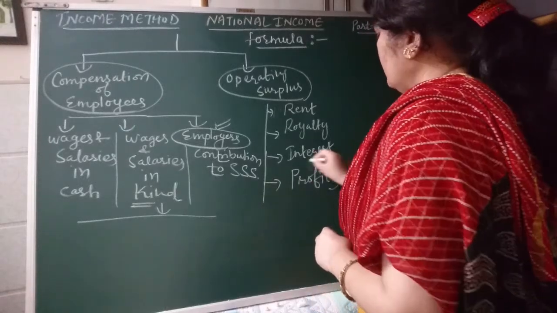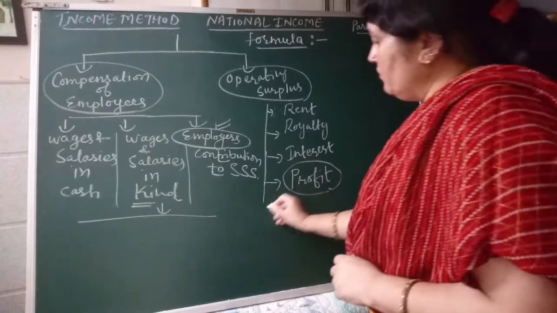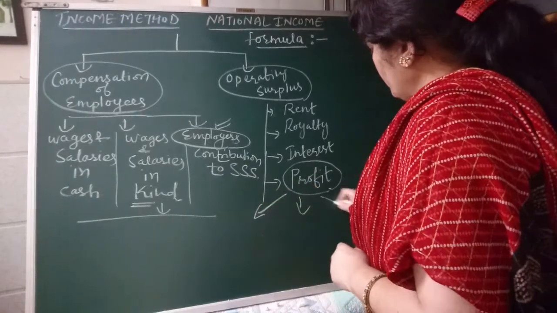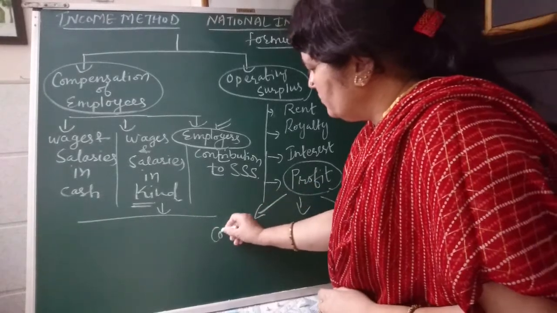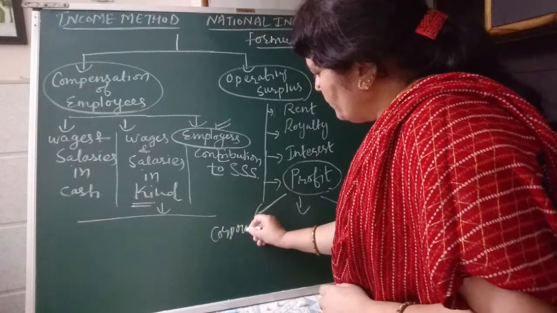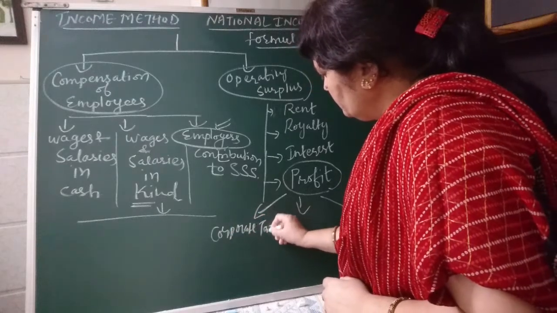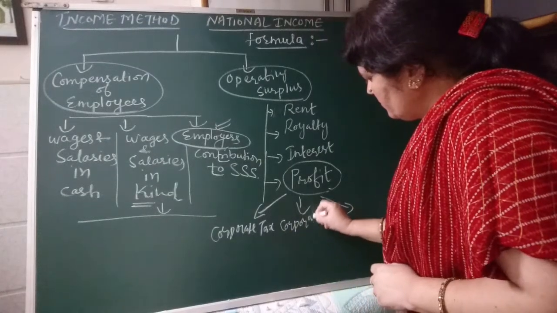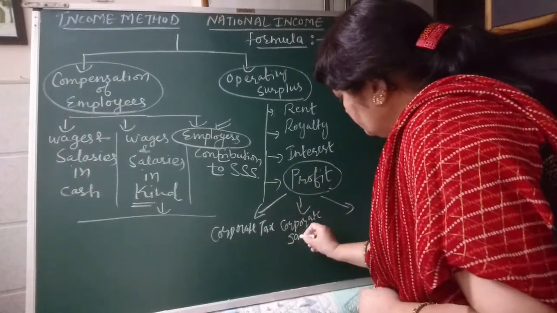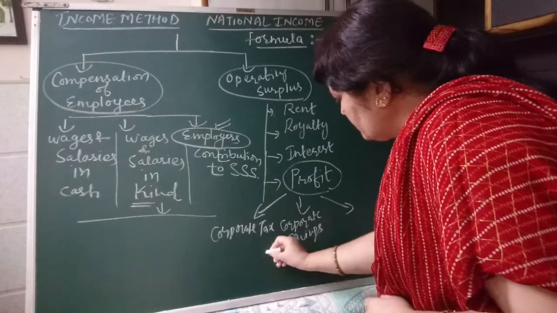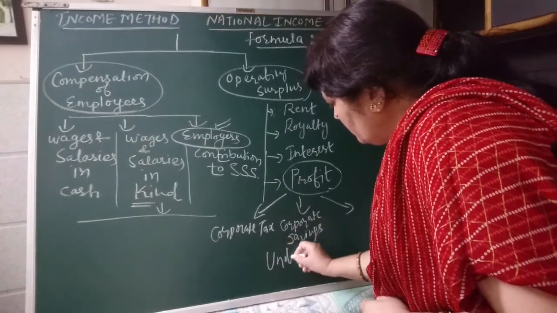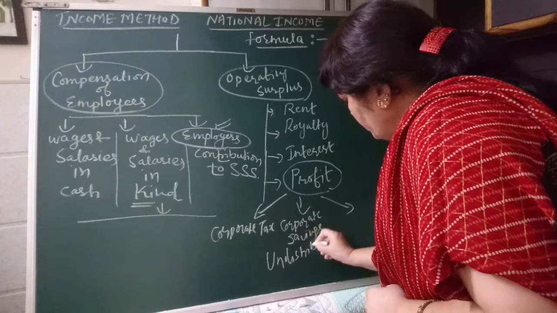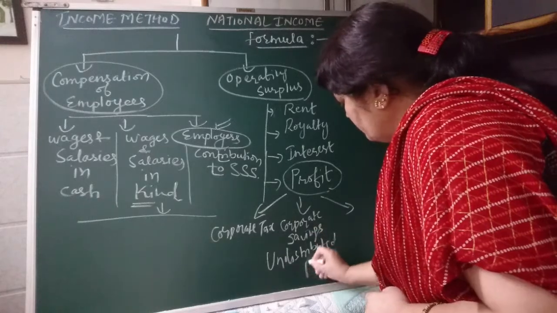If profit is given, then well and good. But if profit is not given, then there are three components of profit. Number one, corporate tax. Number two, corporate savings, which is also known as undistributed profit.